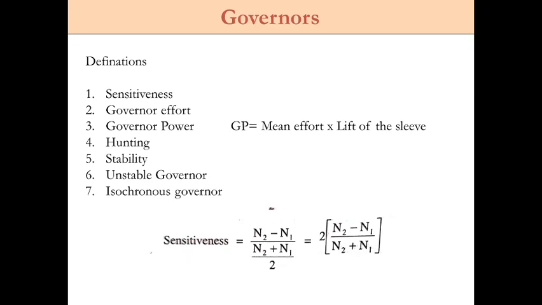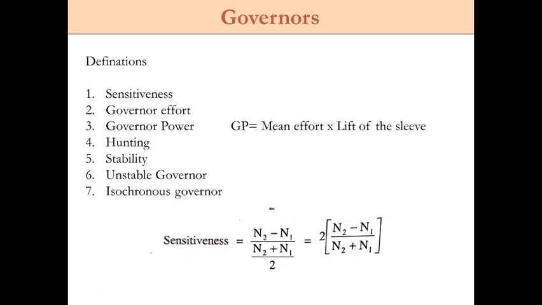Okay, so the basic definition of sensitiveness is, it is a ratio of the difference between maximum and minimum equilibrium speed to the mean equilibrium speed. So here you can see the equation. This is the equation for sensitiveness. Here N2 is maximum equilibrium speed, N1 is minimum equilibrium speed, and N is mean equilibrium speed.